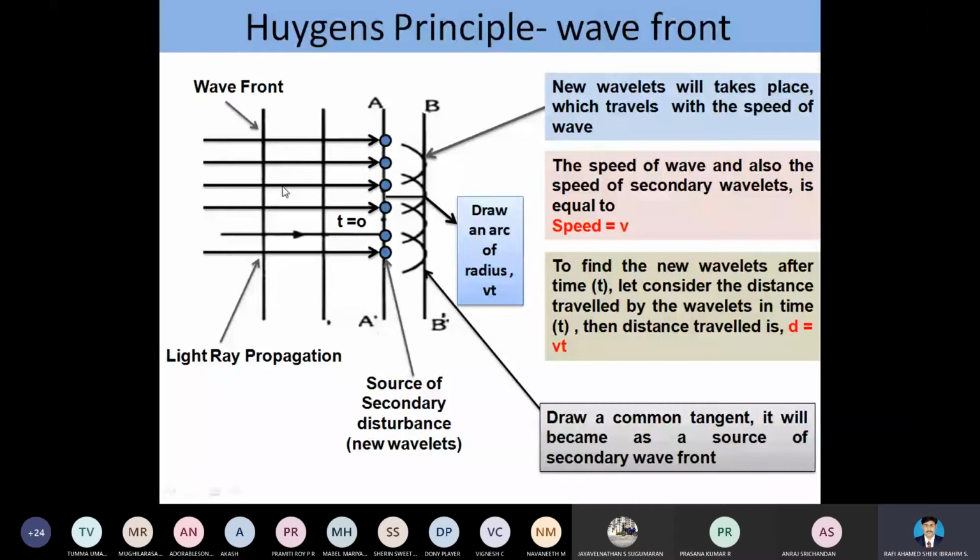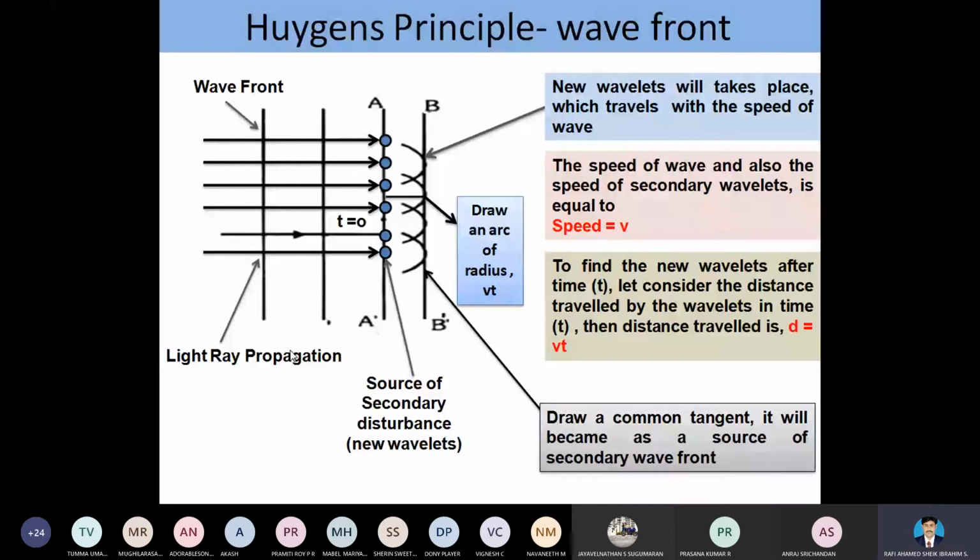First point, we have to consider that the wavefronts are perpendicular to the direction of the light ray. Second point, we are going to find the formation of the secondary wavefronts.